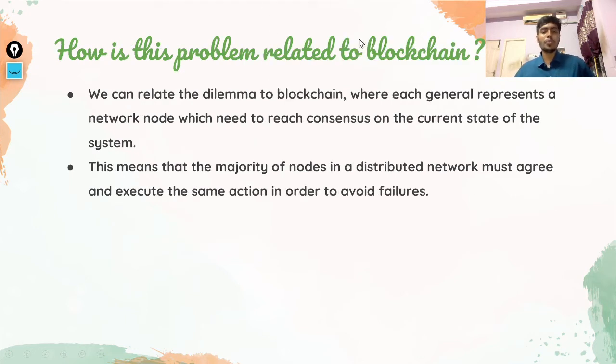So, how is this problem related to blockchain? We can relate this dilemma to blockchain, where each general represents a network node, and the nodes must reach consensus on the current state of the system. This means that the majority of the nodes in the distributed network must agree and execute the action in order to avoid failures.